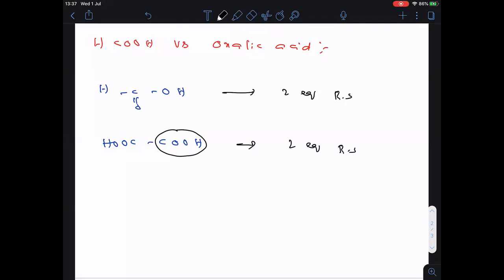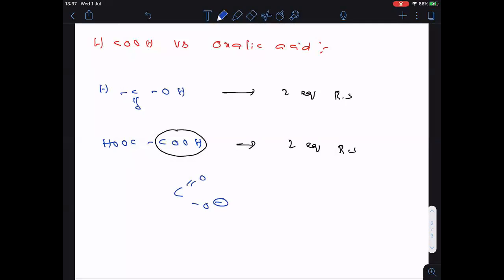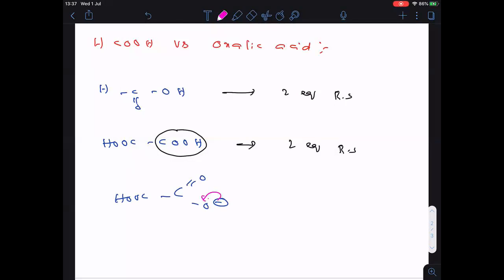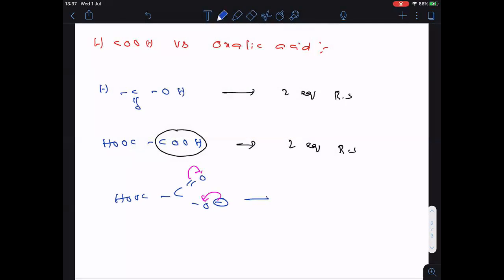Have a doubt? I will write once again, no problem. If I move H plus, this part I am keeping as is, no change here. Clear? If you have a doubt, once again I am writing here. So negative charge comes here, the bond will go here. Followed everyone? Then here, what I will get is HOOC, then C, O minus, double bonded O, 2 equivalent resonance structures.